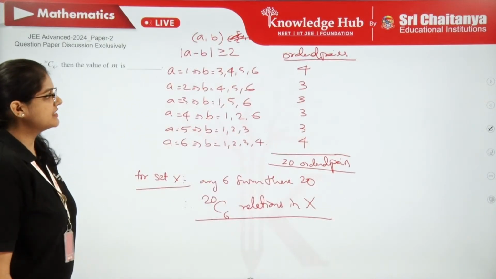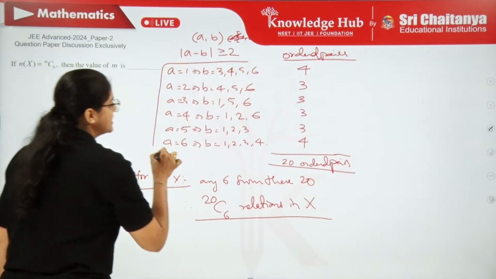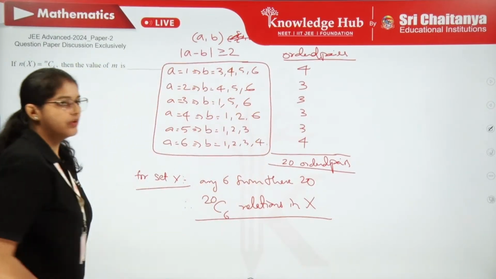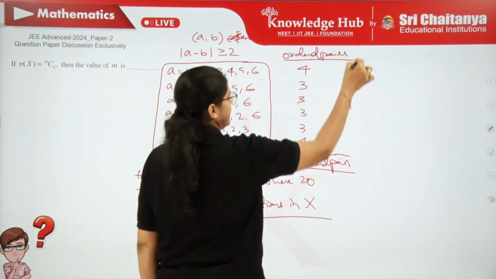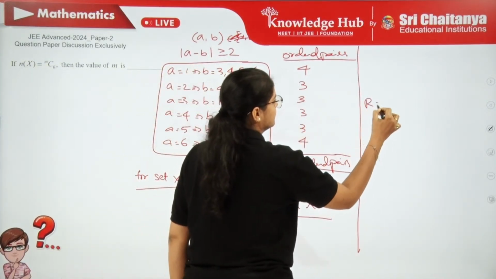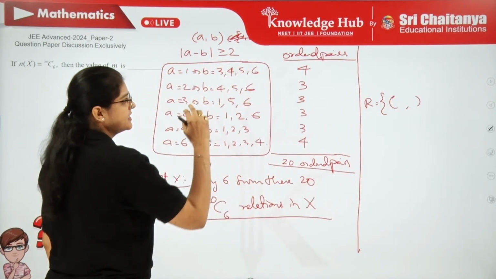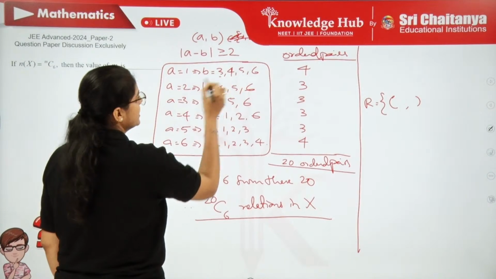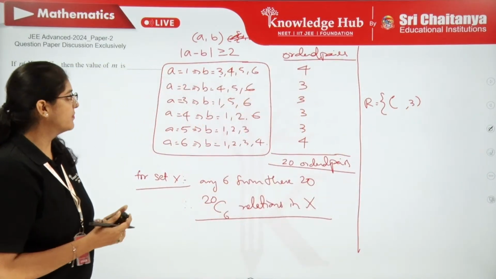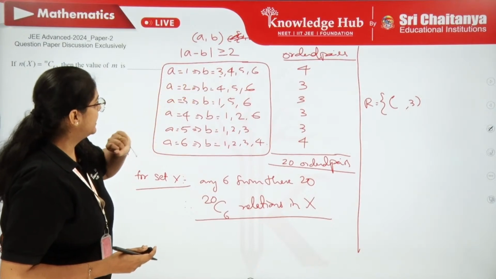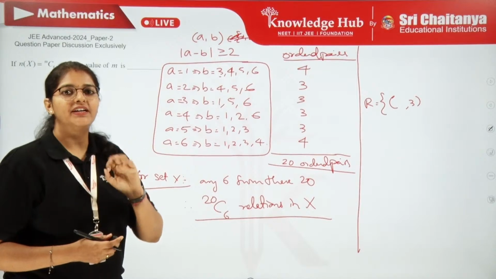Let's try to understand this. Out of all these ordered pairs, the possible ordered pairs are these only. Now the range should be only 1. That means, let's suppose one relation is there. Range means the second element, right? So let's suppose I want the range to be only 3. How many ordered pairs can I form? Maybe 1, 3, then 5, 3, 6, 3. Only 3 pairs you are able to find.